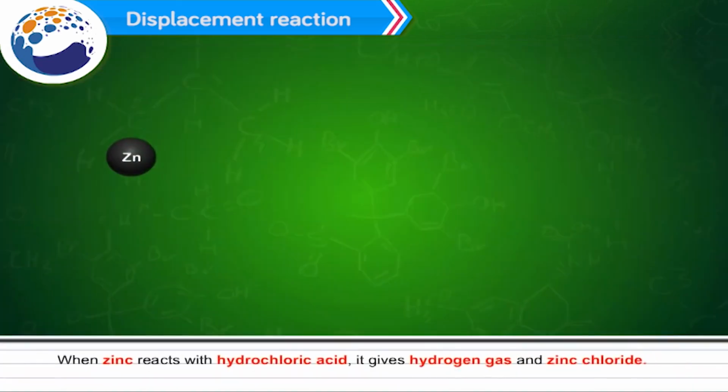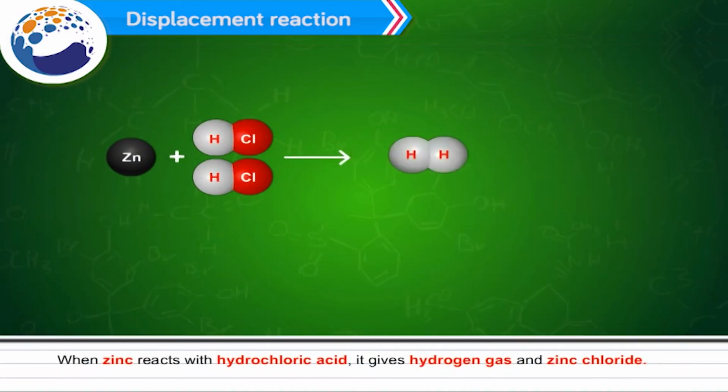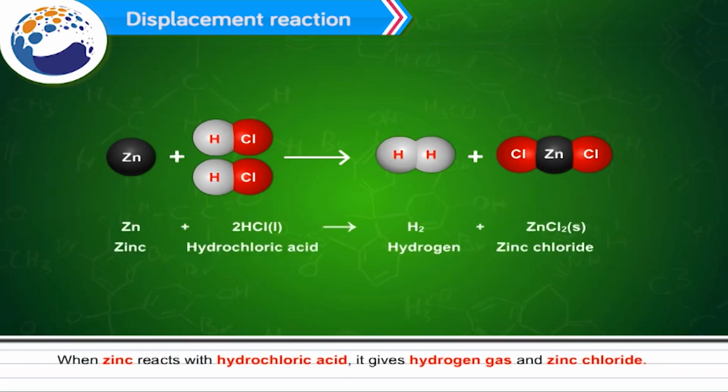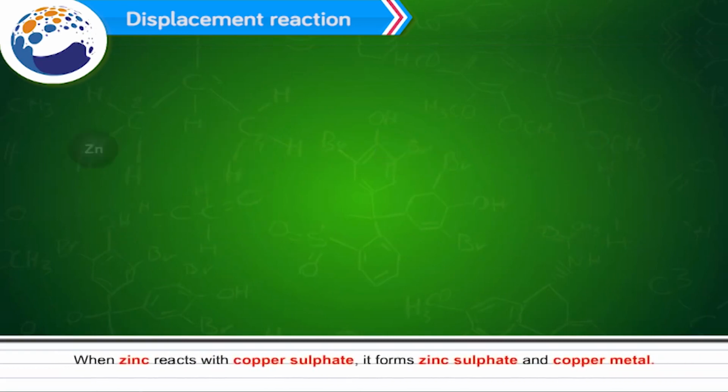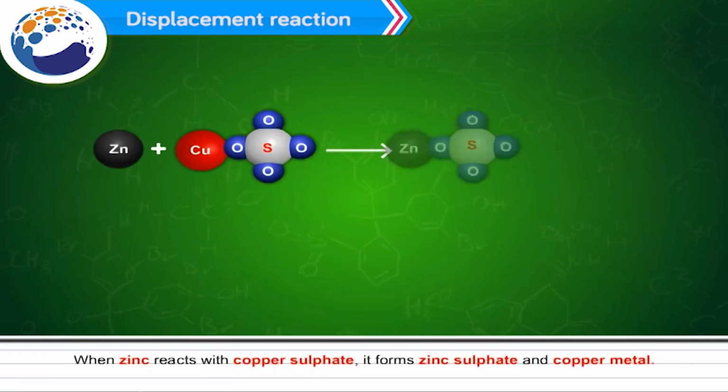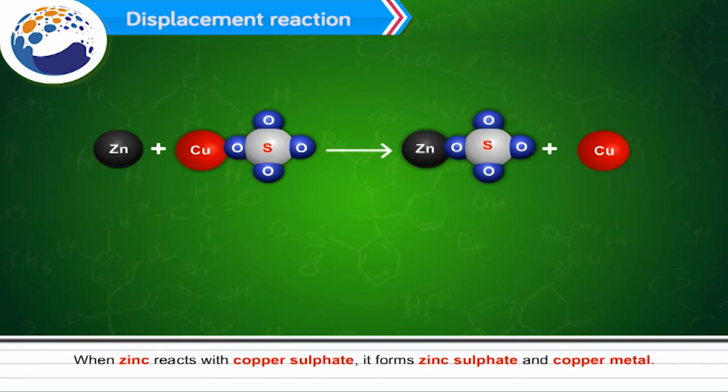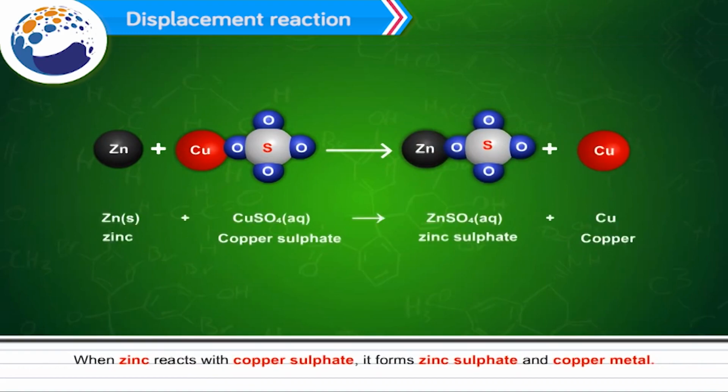Example: when zinc reacts with hydrochloric acid, it gives hydrogen gas and zinc chloride. Zn plus 2HCl gives H2 plus ZnCl2. When zinc reacts with copper sulfate, it forms zinc sulfate and copper metal. Zn plus CuSO4 gives ZnSO4 plus Cu. In this reaction, zinc displaces copper from the copper sulfate compound so that the copper is free. This displacement reaction takes place because zinc is more reactive than copper.